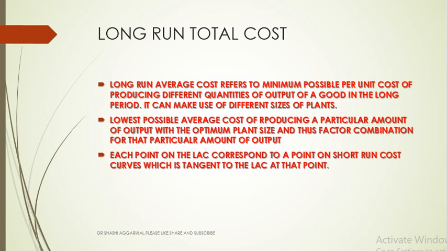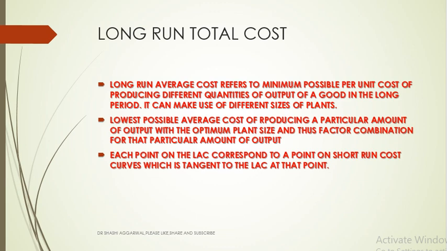Long run average cost refers to the minimum possible per unit cost of producing different quantities of output of a good in the long period. What is long run average cost? How do we calculate the long run average cost? Long run total cost divided by the output is the long run average cost per unit.